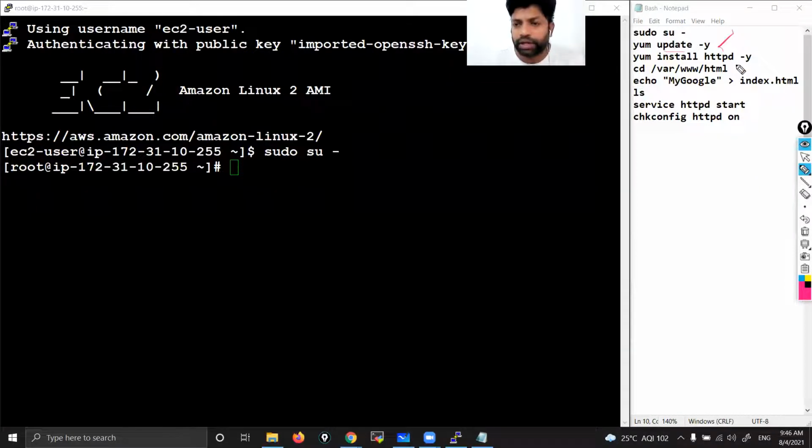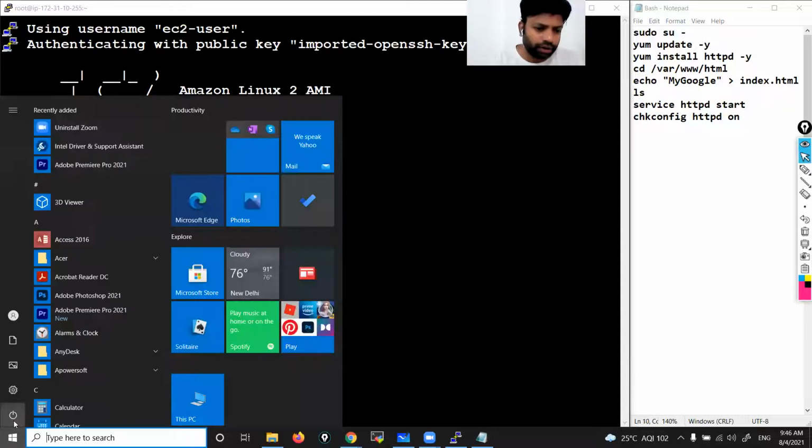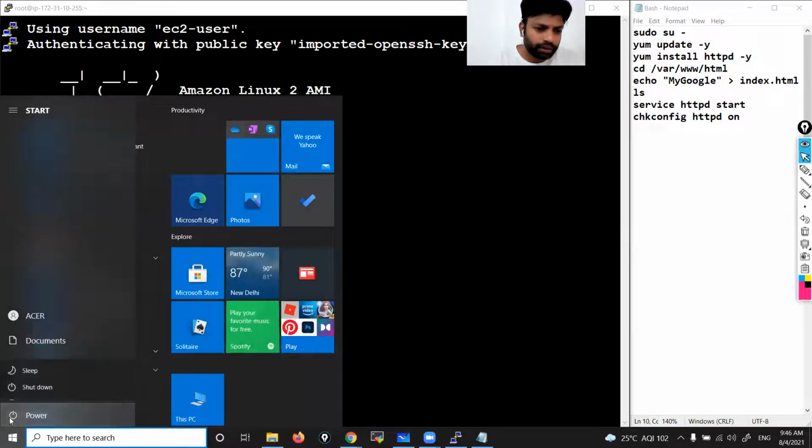yum update -y. See, in Windows, whenever Microsoft releases any updates, your Windows laptop will pull all updates automatically. You might have observed, when you click here, sometimes it shows update and restart, update and shutdown, correct?